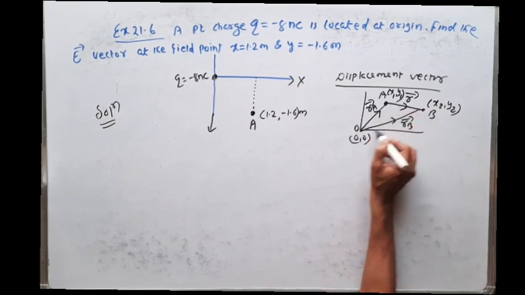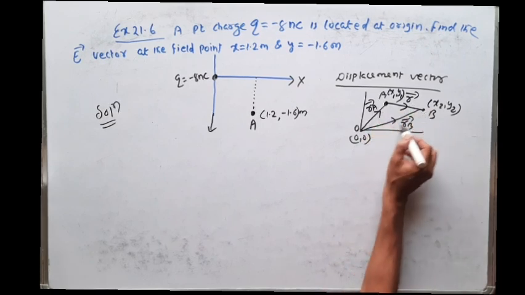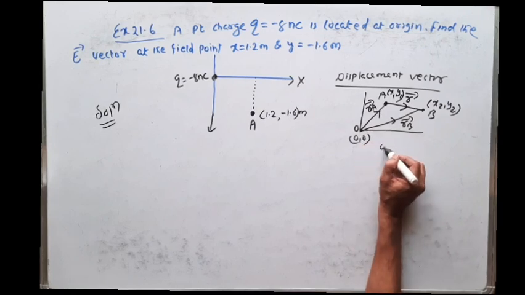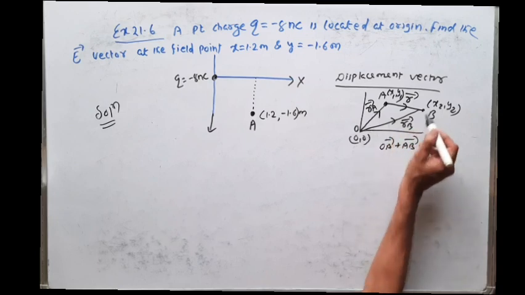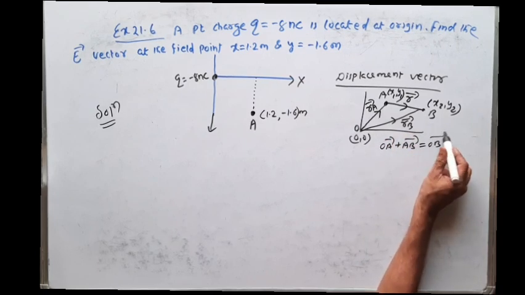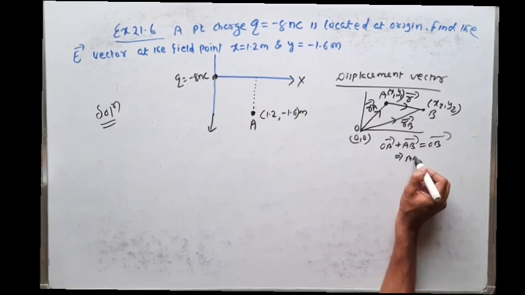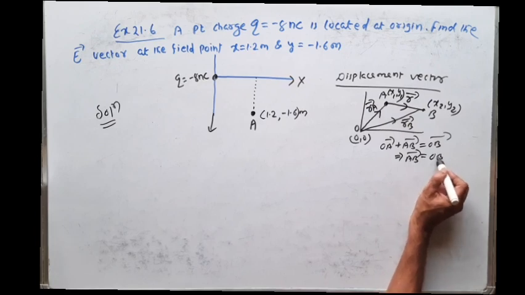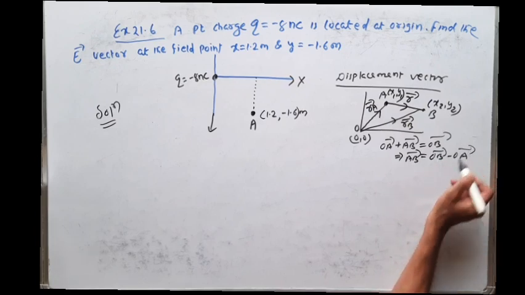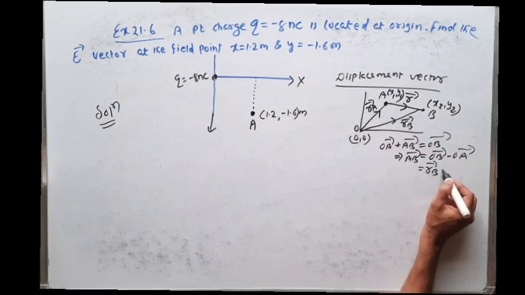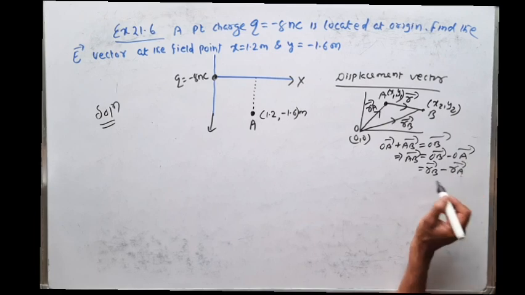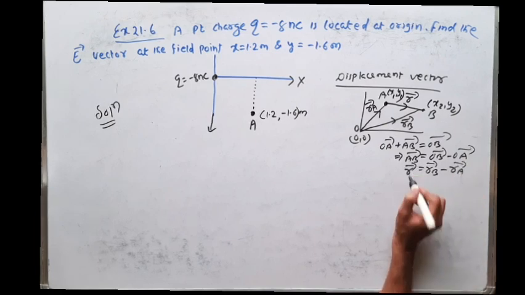Using the triangle of vector addition we have read in the vector chapter, I can write OA vector plus AB vector is equal to the third side of the triangle, that is OB vector. Or you can say AB vector is equal to OB vector minus OA vector. So OB vector is the final position vector, OA vector is the initial position vector, and this is your displacement vector.